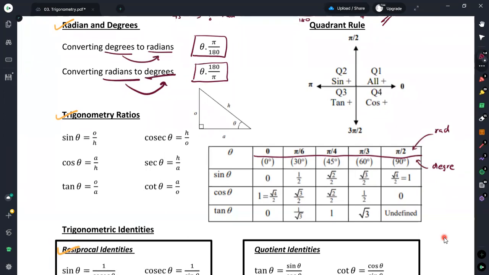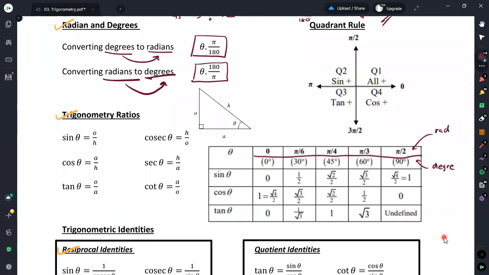The values given are the values we can identify for the sine, cosine, and tangent of these angles. Where theta equals 0, we get sine theta equals 0.